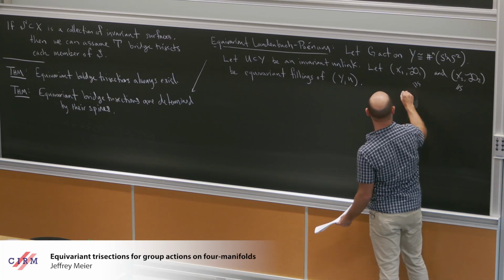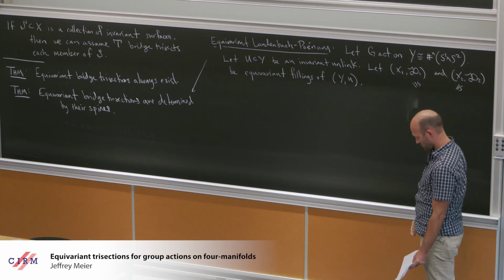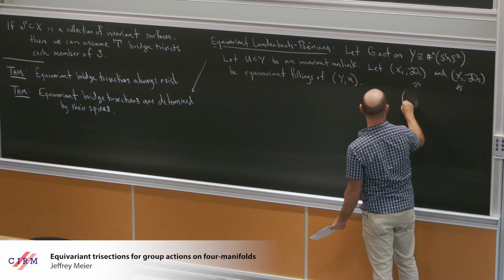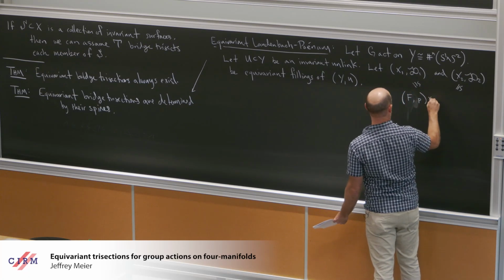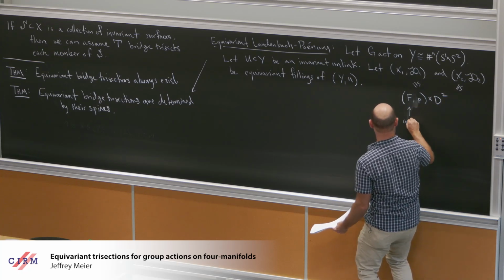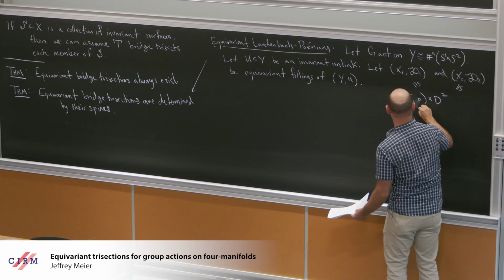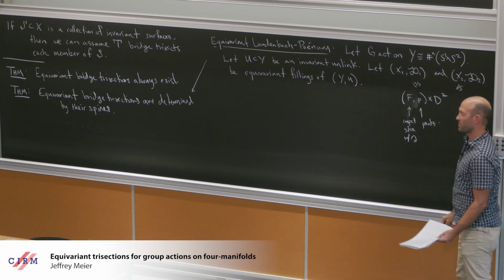Let's write it like this: F comma P cross D2, where F is a compact surface with boundary, and P is some points, and we cross it with D2.